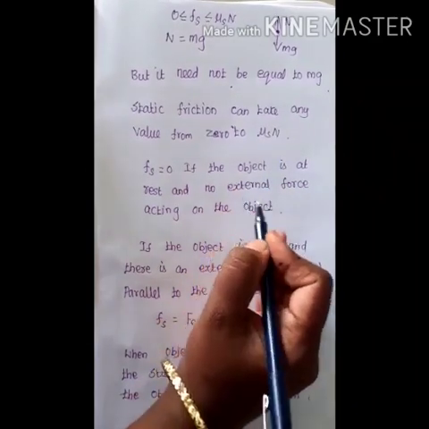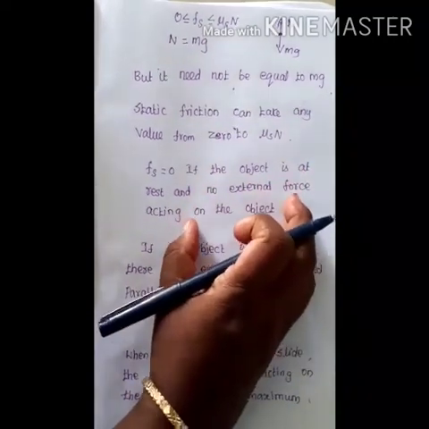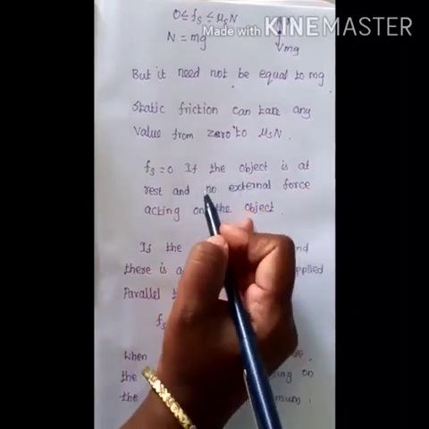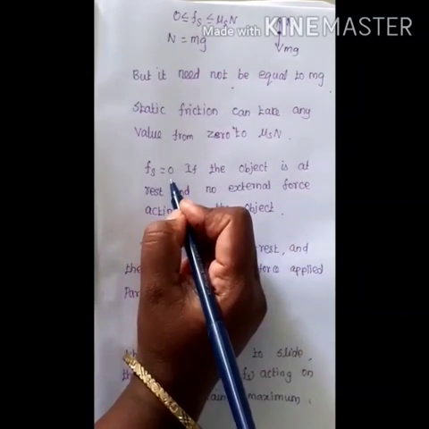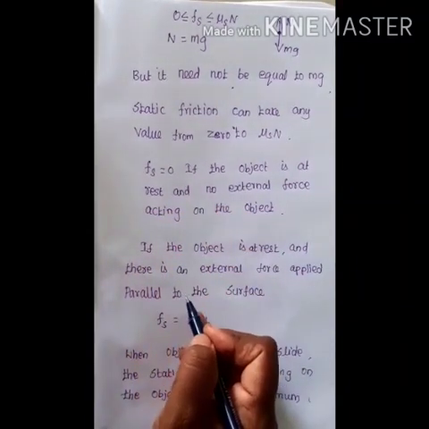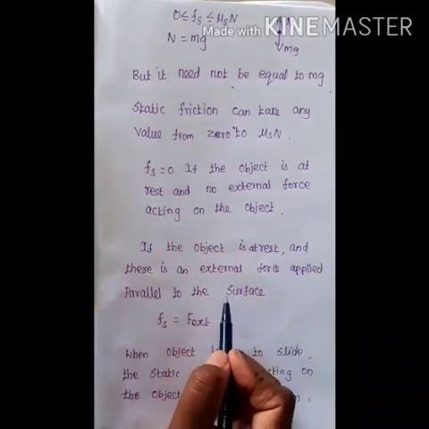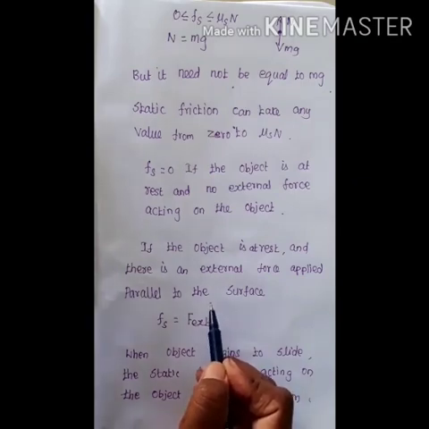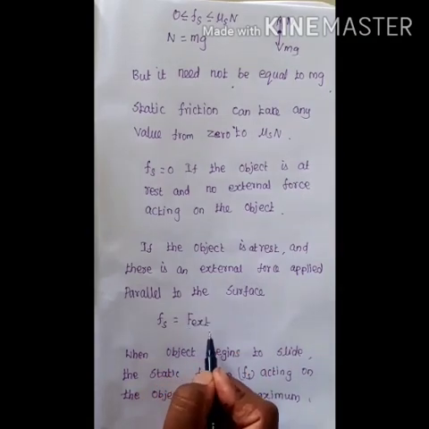If the object is at rest and no external force is applied on the object, then the static friction force acting on the object, F of S, is equal to 0. Now the object is at rest and we apply an external force. Then the static friction acting on the object is equal to the external force applied on the object. Therefore, F of S is equal to F of external force.